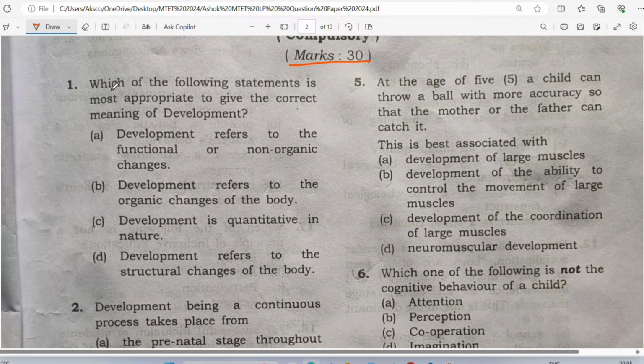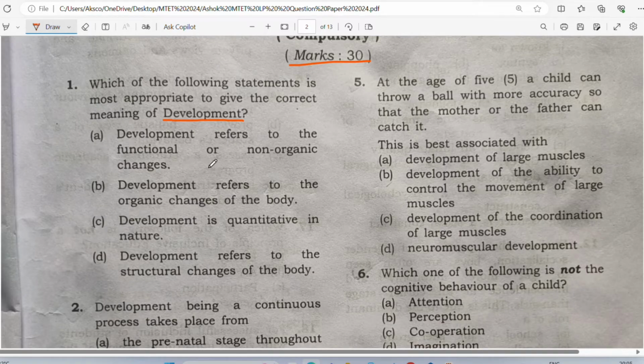Question number 1 says, which of the following statements is most appropriate to give the correct meaning of development? See, this question is coming from the very first unit. So you have to give the correct meaning of the word development. A: development refers to the functional or non-organic changes. B: development refers to the organic changes of the body. C: development is quantitative in nature. D: development refers to the structural changes of the body. So which one do you think will be your correct answer?